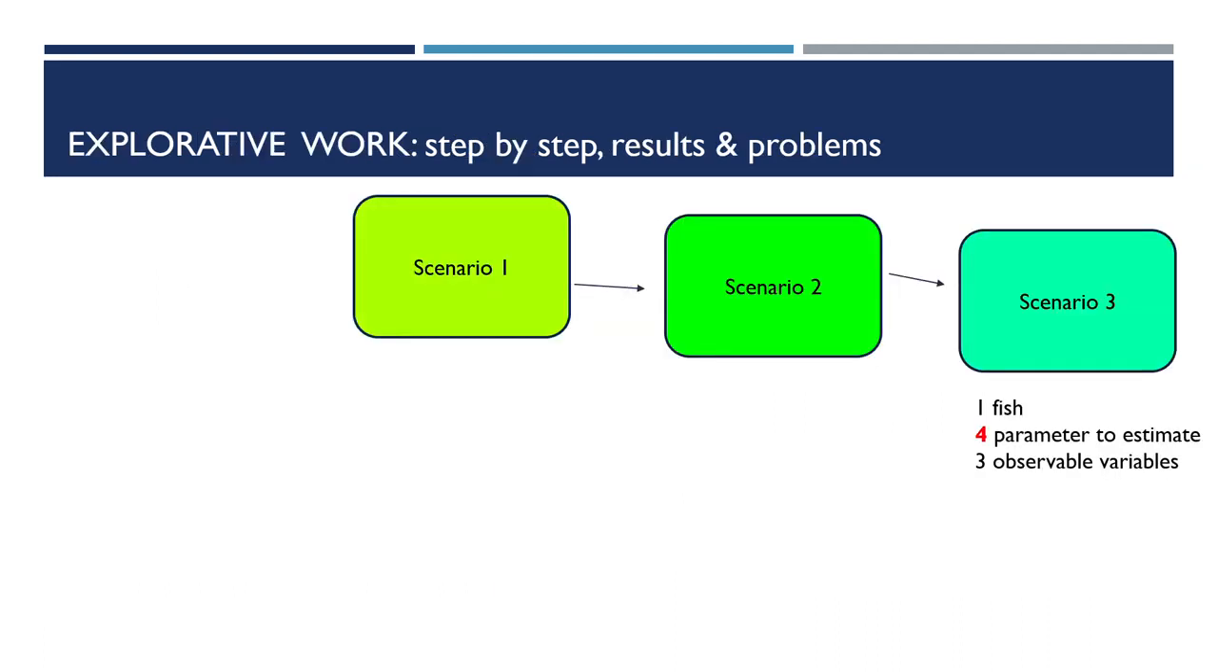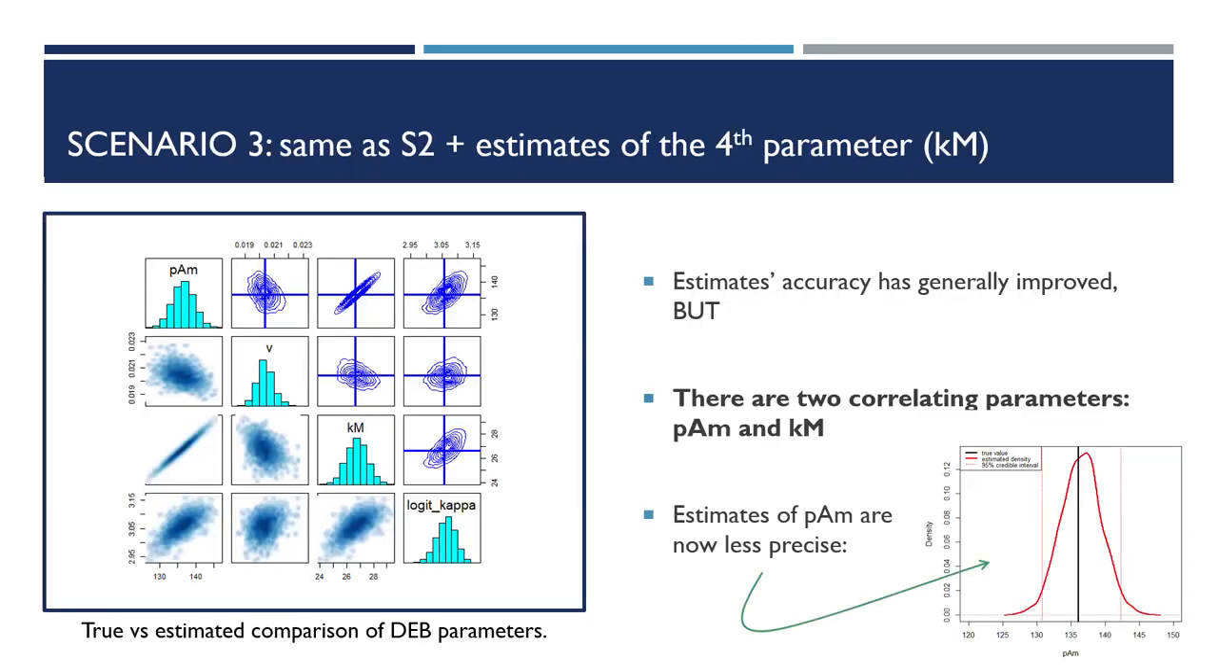So we carried on adding complexity by performing an analysis considering 4 parameters to estimate: the previous 3 and the somatic maintenance rate, Km. Now you can see the same plot as before, but with the estimations for the 4 parameters.